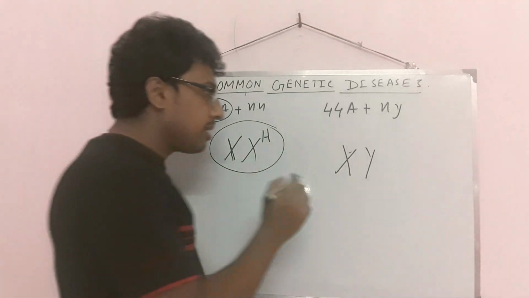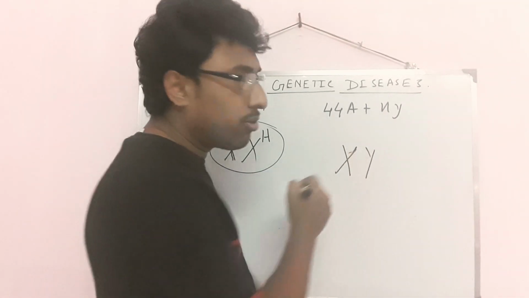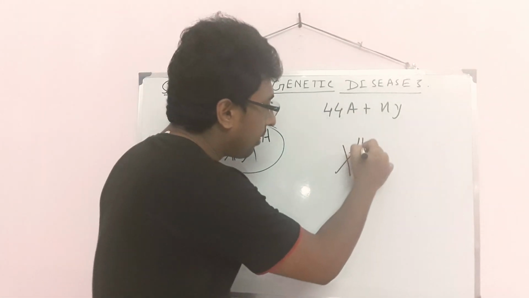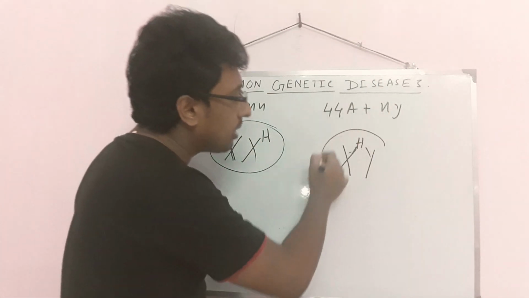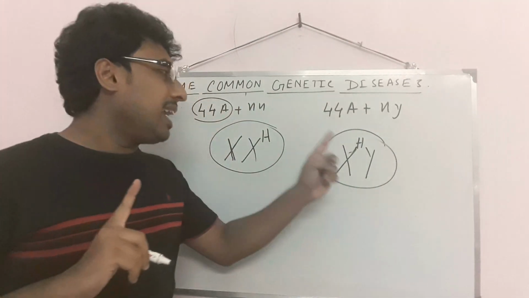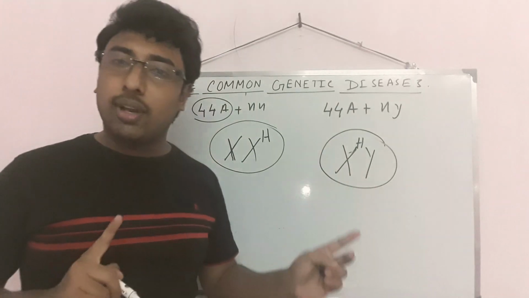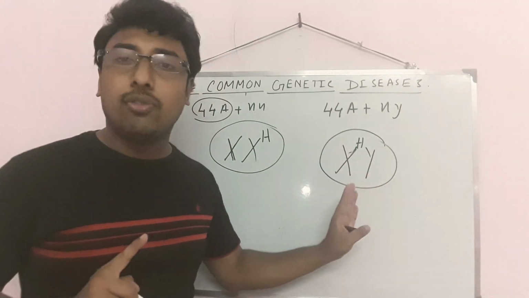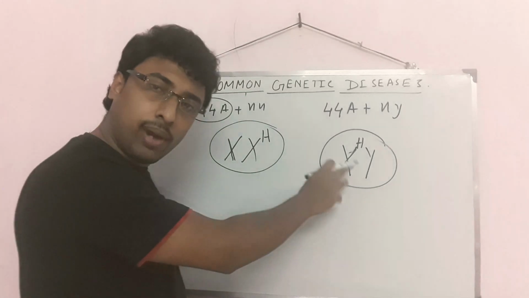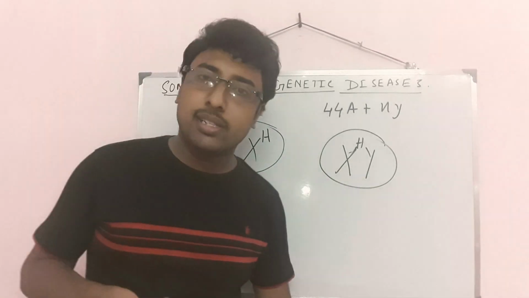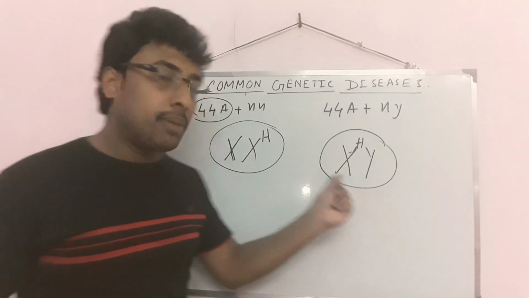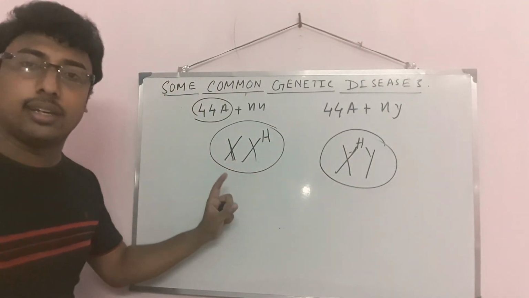But in male, only one X chromosome and one Y chromosome are present. So if that one X chromosome is affected by hemophilia, the male will be hemophilic. Why? Because only one X chromosome is present, and that is affected. The female is not hemophilic because she is a carrier.